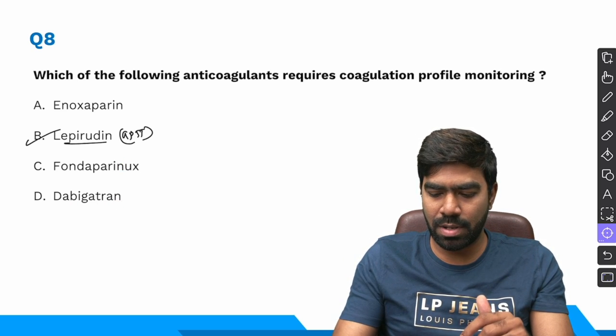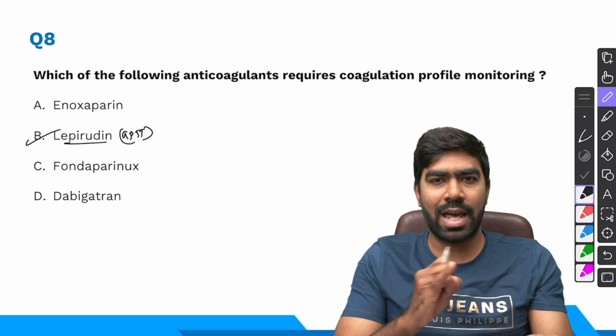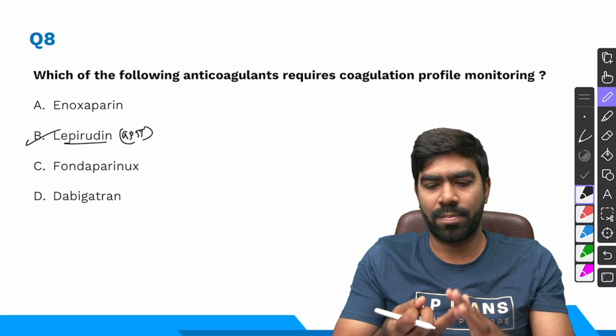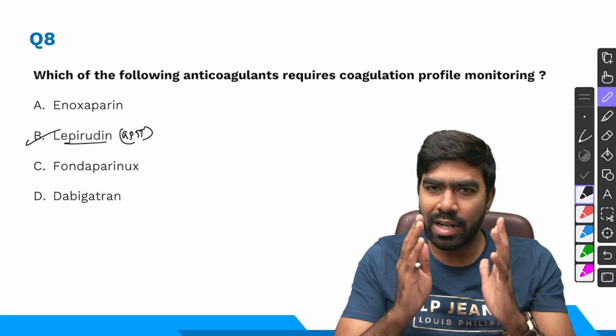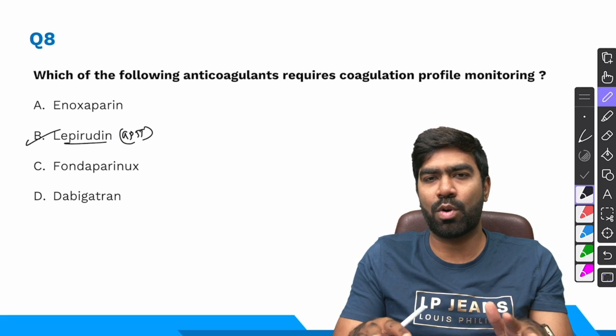And what about dabigatran? Dabigatran comes under something called DOAC. We have 4 DOACs. Dabigatran, which is a direct thrombin inhibitor, and the 3 other factor 10A inhibitors, which are apixaban, rivaroxaban, and edoxaban. These drugs are very reliable and predictable in their action, unlike warfarin. That's the reason why these drugs need not be monitored routinely.